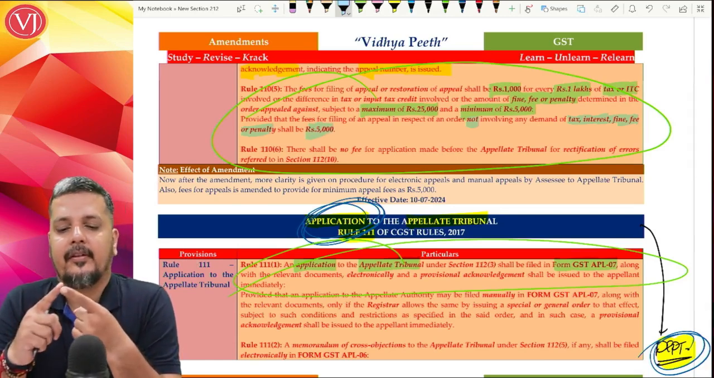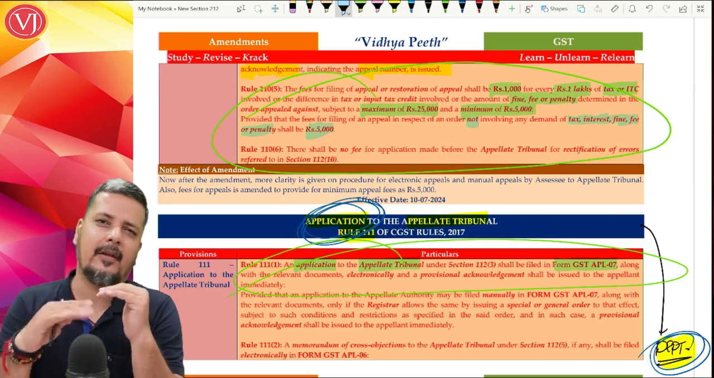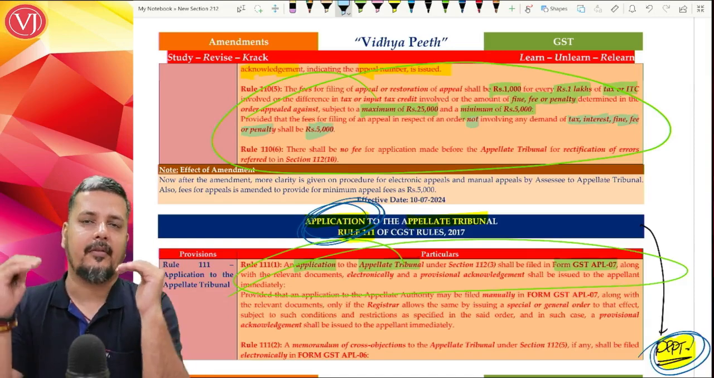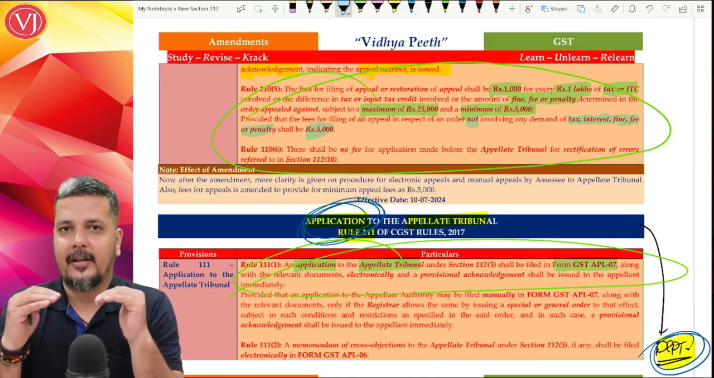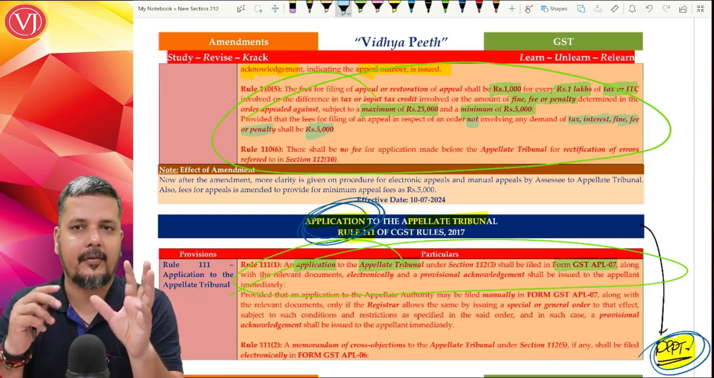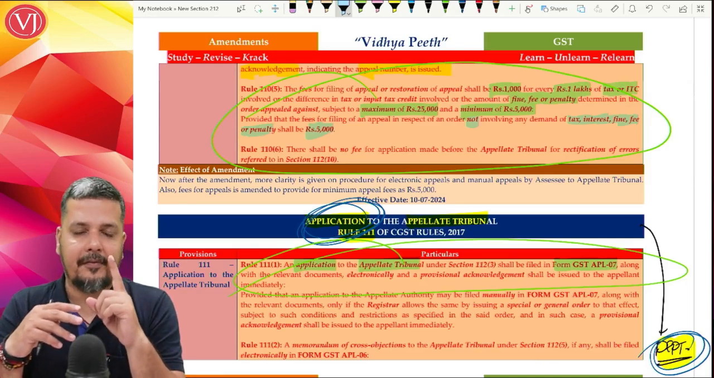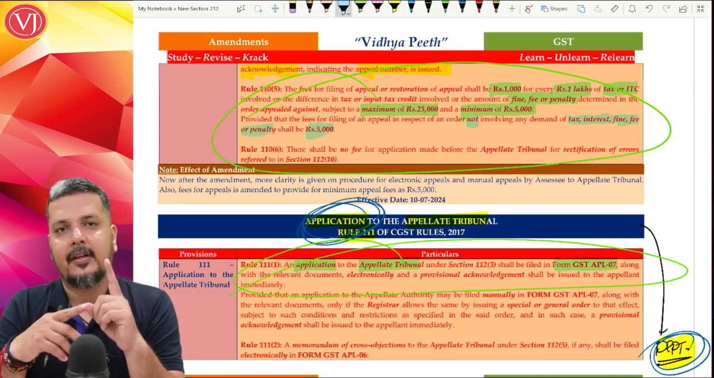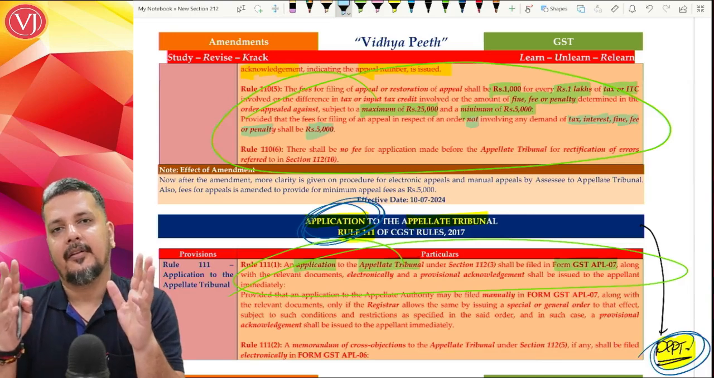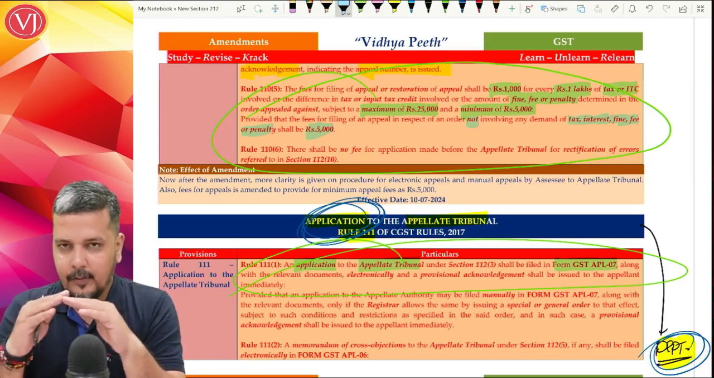First change is they have brought a minimum appeal fees of CGST 5,000, same copy paste SGST 5,000. Maximum CGST 25,000, SGST 25,000. So minimum was not there. For every 1 lakh rupees, appeal fees is 1,000. Supposing it is 49 lakh rupees, 49 multiplied by 1,000. If 50 lakh rupees, 50 multiplied by 1,000, 50,000. So it goes in this way.